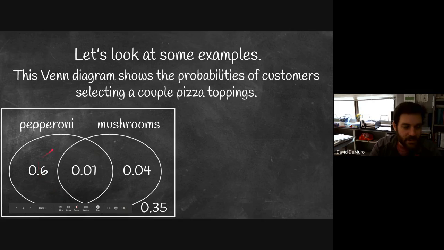So we have this section here, this 0.6, they get pepperoni, but they don't get mushrooms. This 0.04, they get mushrooms on their pizza, but not pepperoni. This 0.01 is people getting both pepperoni and mushrooms. And this 0.35 refers to people that don't have either of those toppings on their pizza. Maybe they have other toppings, maybe not, but pepperoni and mushrooms are not on their pizza.